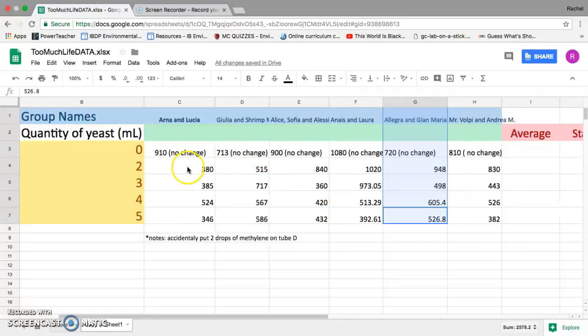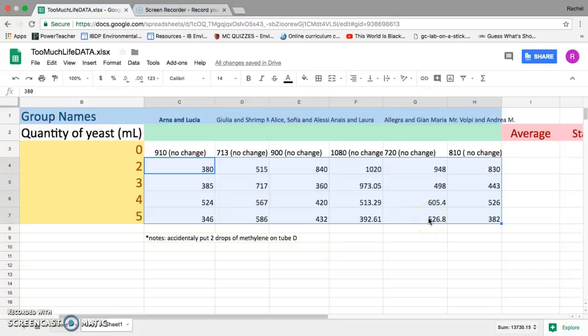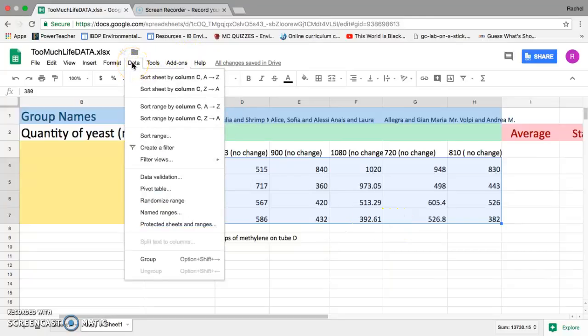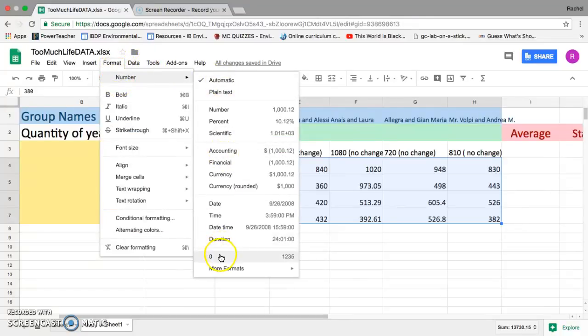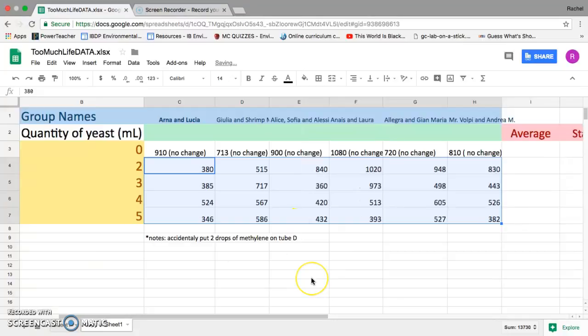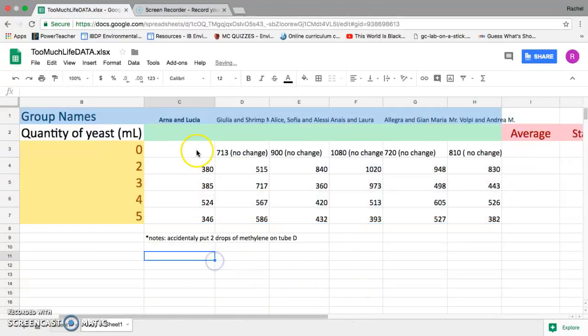So first thing I'm going to do is I'm going to highlight the numbers, and some people said that they calculated seconds to like a small fraction of a second, but I feel like that would be really challenging to do. So just to simplify it and to be consistent, I'm going to go to Format and Numbers, and I'm just going to hit this button to give us just whole number values, and it's all in seconds.